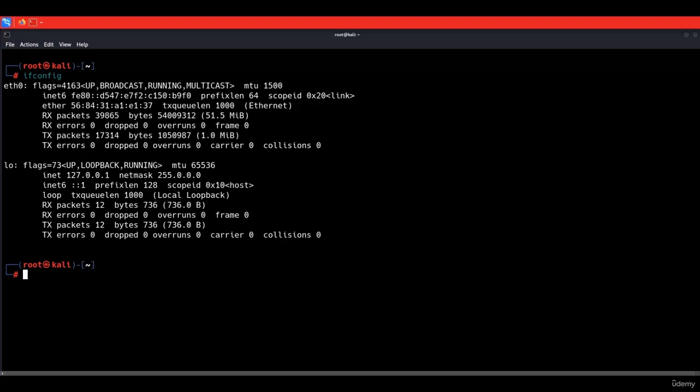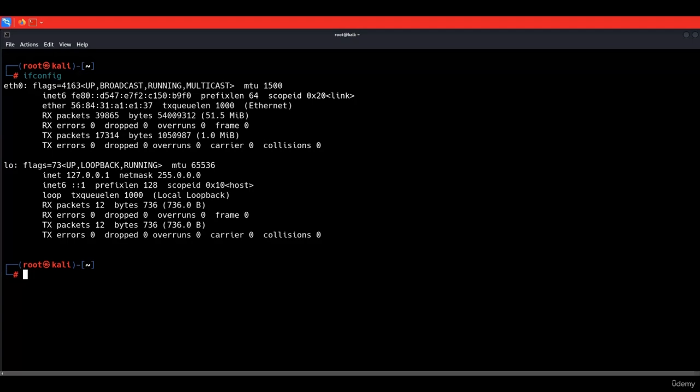So this computer actually thinks that it is connected to a wired network, and all of this is done by virtual network and virtual interfaces in here connected to that network. You can also see the lo, which is a virtual interface created by Kali Linux. And you may also see wlan0 if you have an external USB wireless adapter. So it's actually not needed, but if you have that, nothing to worry about.